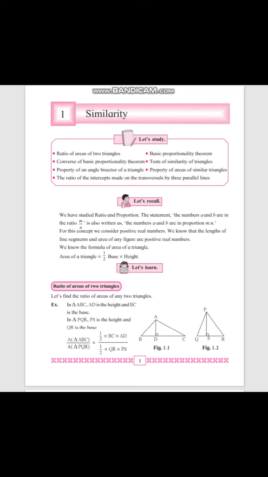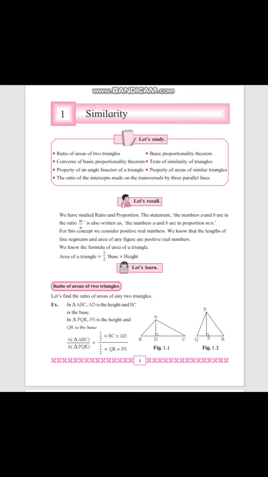Like this we get the ratio of areas of the two triangles, triangle ABC and triangle PQR. So area of triangle ABC upon area of triangle PQR can be written like this. After putting the values of base and height, we get another ratio.